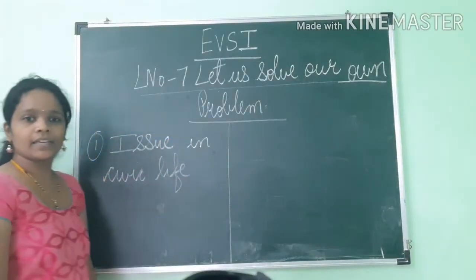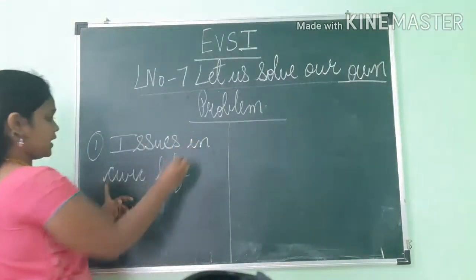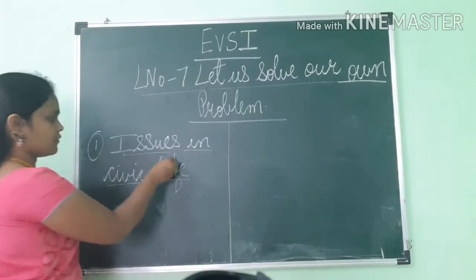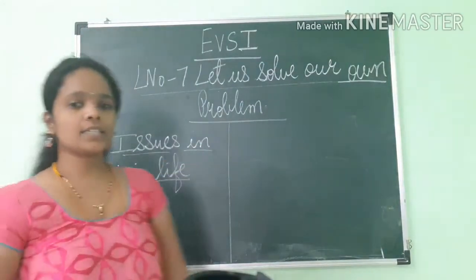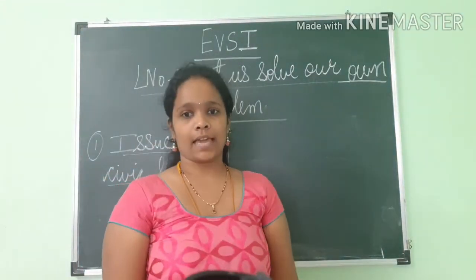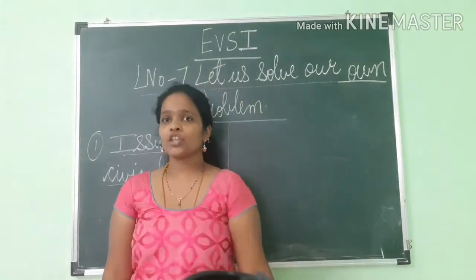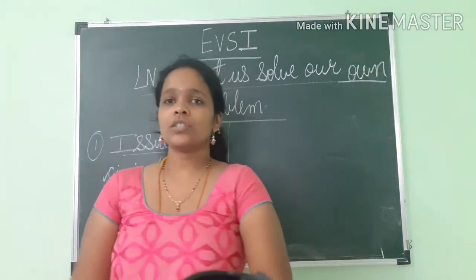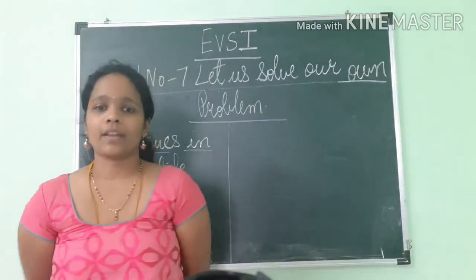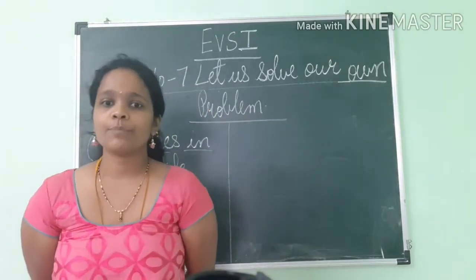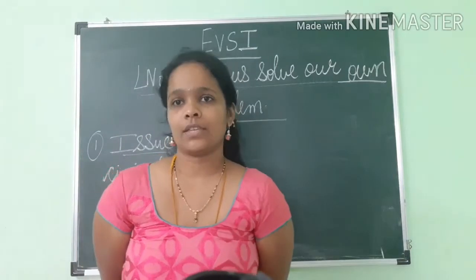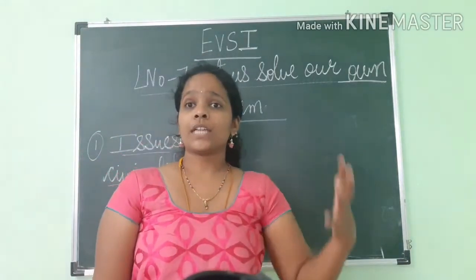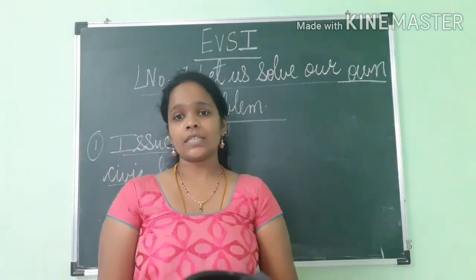Now what they are telling us here is issues in civics life. There are many issues and how we should solve our problem. See children, what they are telling us in this paragraph: we encounter many problems in our civics life, means we face different types of problems in our civics life.